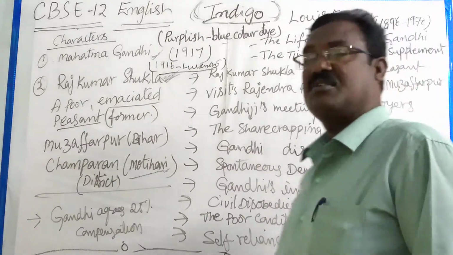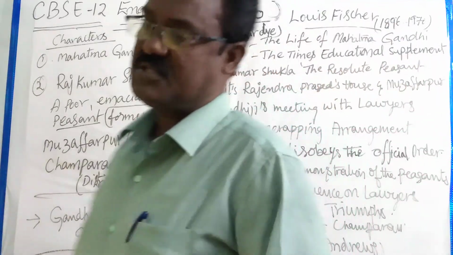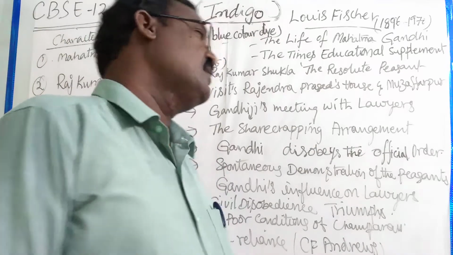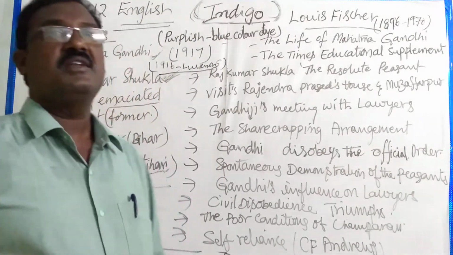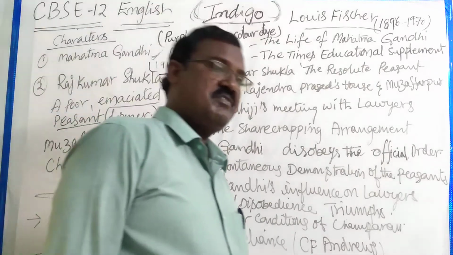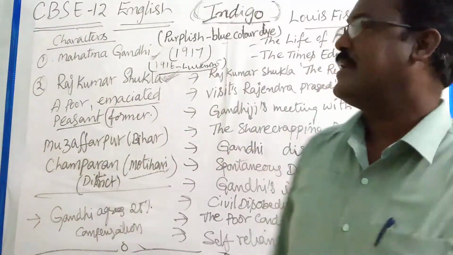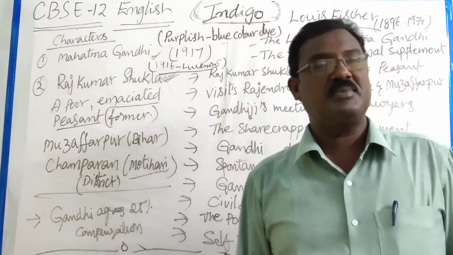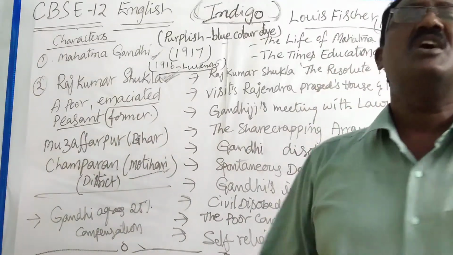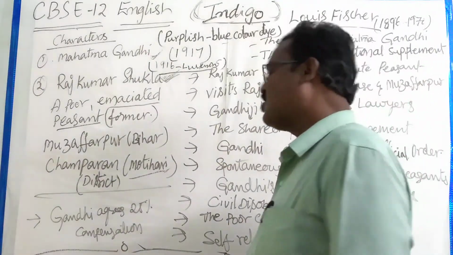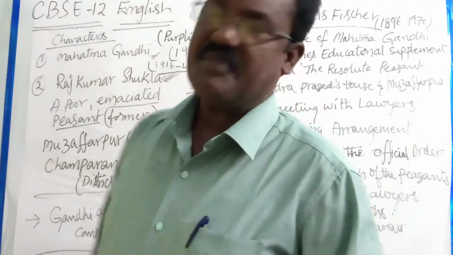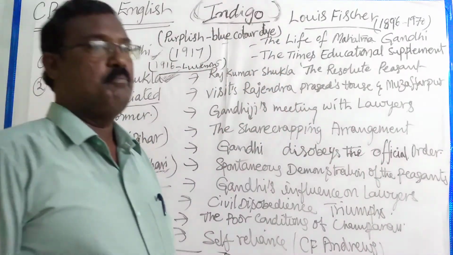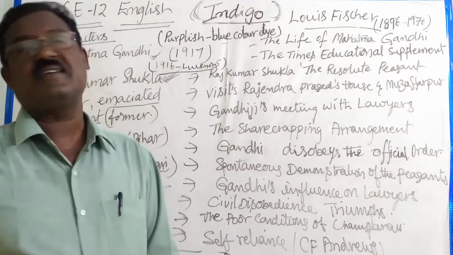Such farmers are called sharecroppers. Sharecroppers means the farmers who cultivate the indigo crop on 15% of their land. So he went to Mahatma Gandhi and explained the problems faced by the sharecroppers, meaning small farmers, in Champaran. Mahatma Gandhi was engaged in different activities. He was busy at that time.